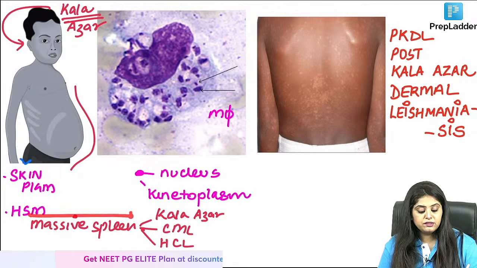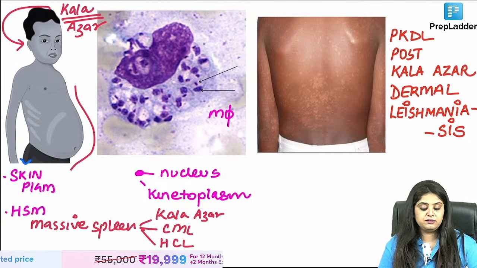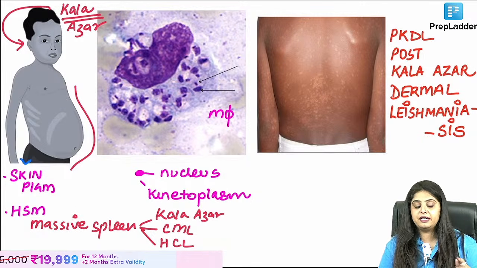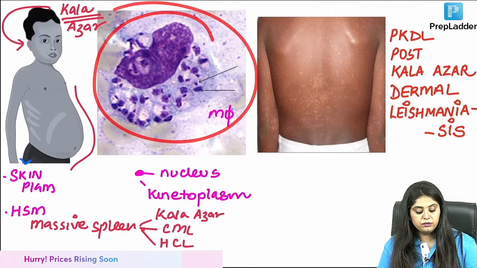Very good. So this is massive spleen. Malaria also. This I'm not saying massive spleen has 1 million things. I am telling you exam ka buzzword kya banega. So massive spleen is seen. Kala Azar means Kala patient. So now we come to what do you see under the macrophage.